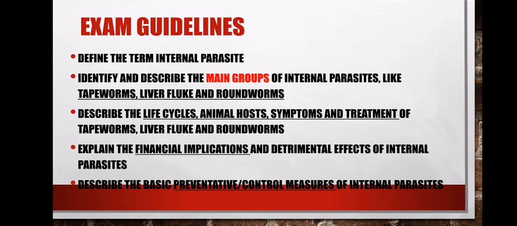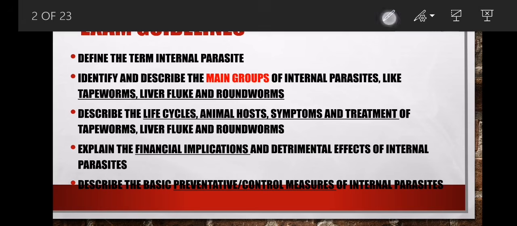It's very important to be able to identify these main groups, because in your exam, as I've said, they will give you a picture. When they give you the picture, they first say classify the parasite. The first thing you must do is say whether it is internal, because they want the type, internal or external.